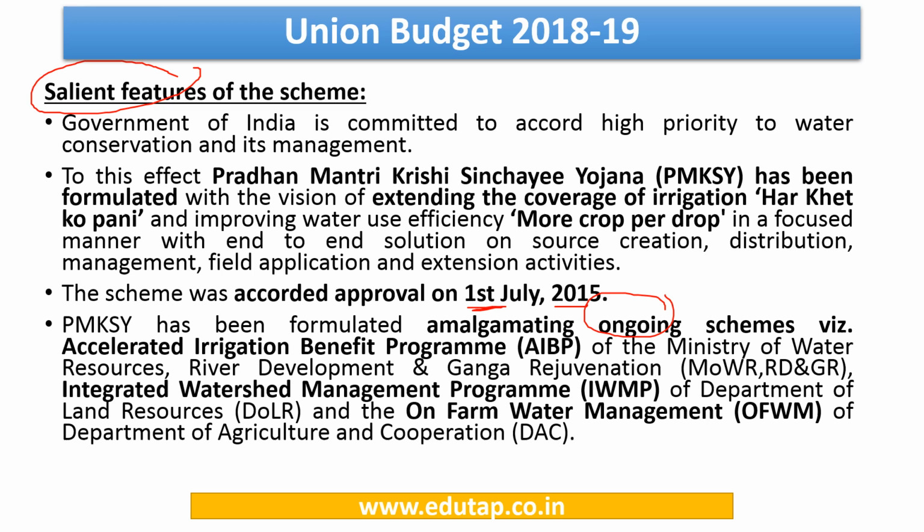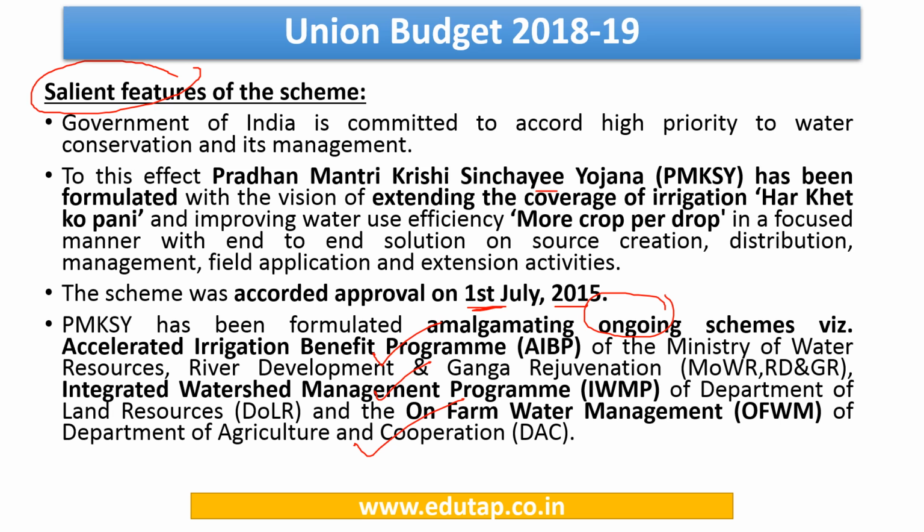So please keep in mind those schemes that were amalgamated. Those were Accelerated Irrigation Benefit Program, AIBP of the Ministry of Water Resources, River Development and Ganga Rejuvenation, Integrated Watershed Management Program of the Department of Land Resources, and On-Farm Water Management of Department of Agriculture and Cooperation.